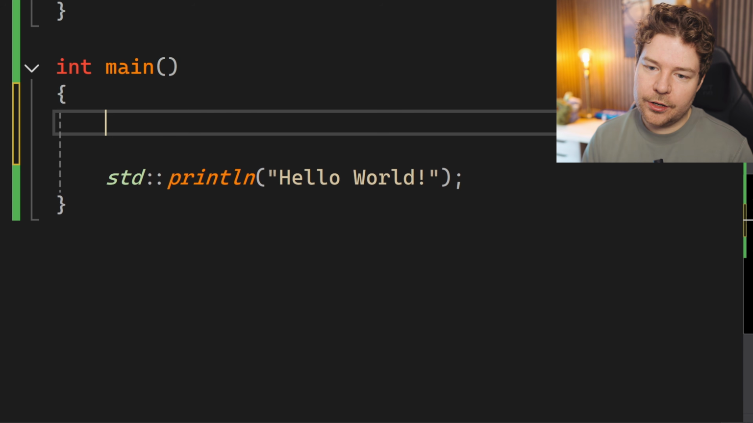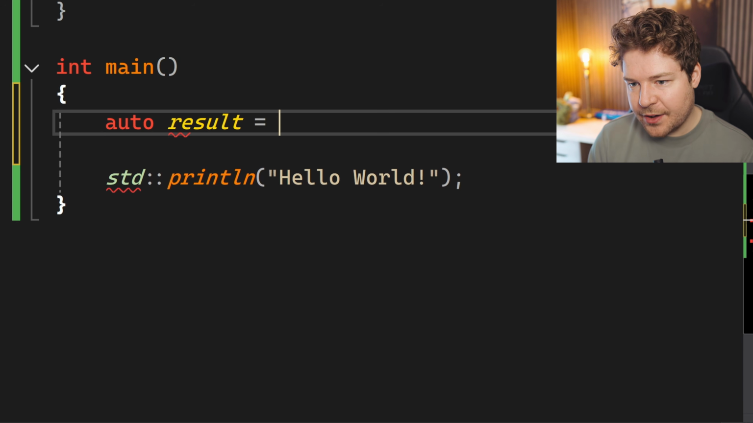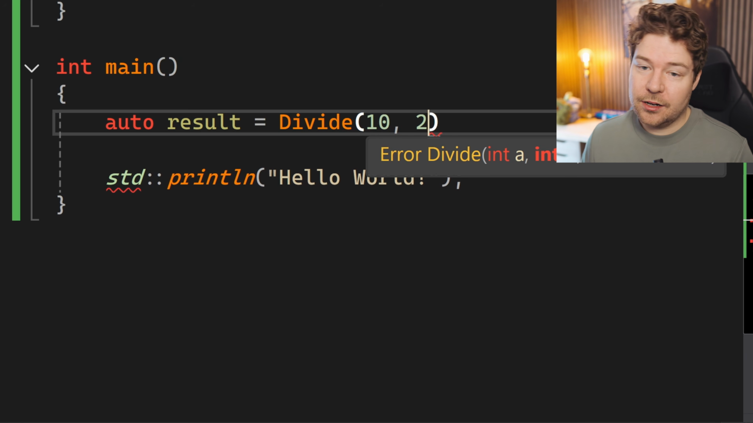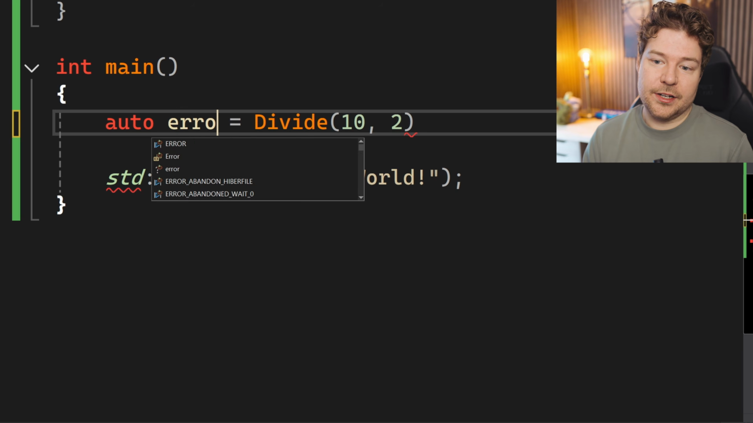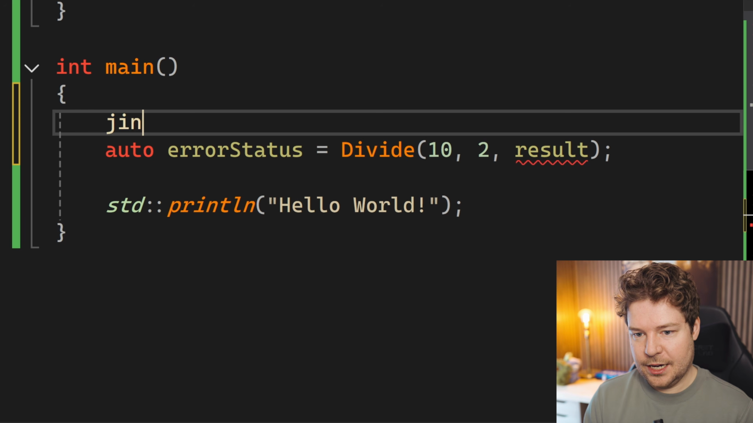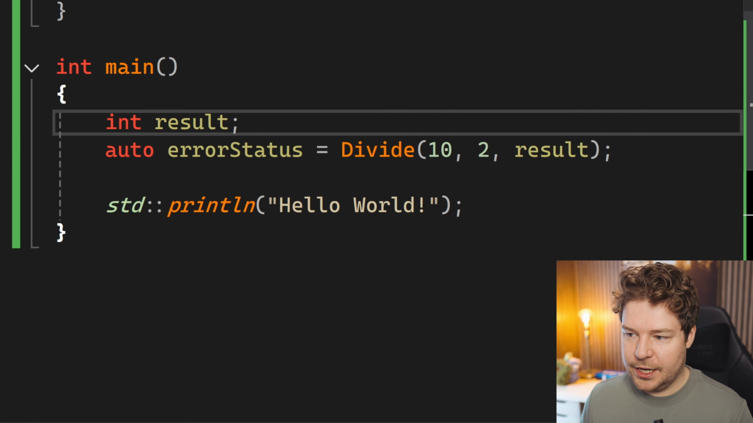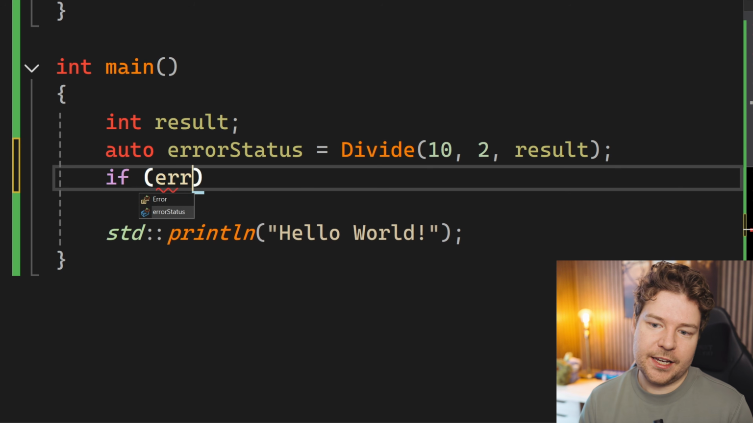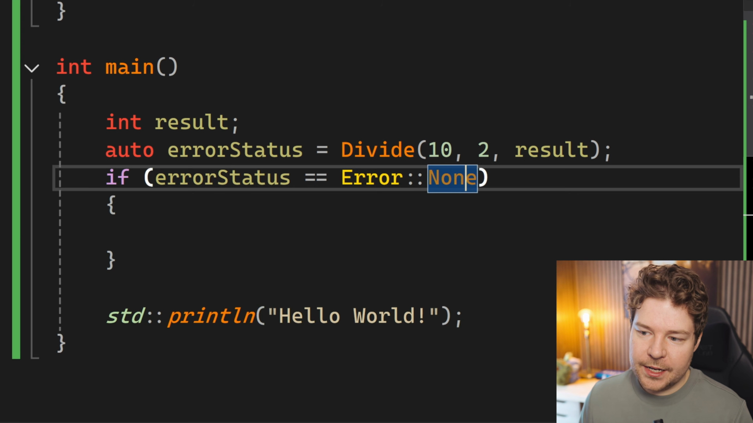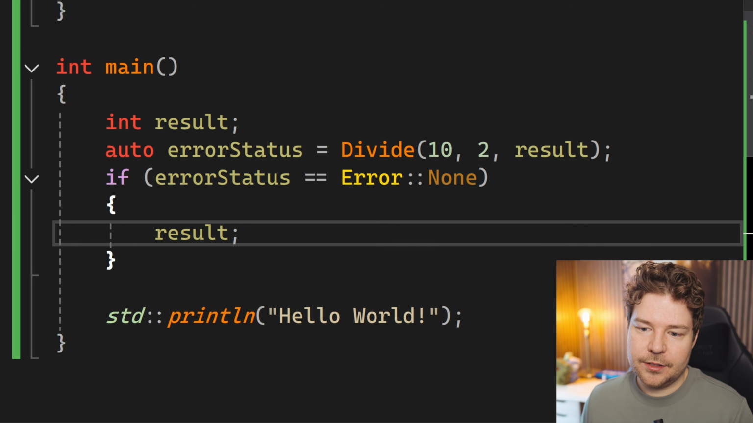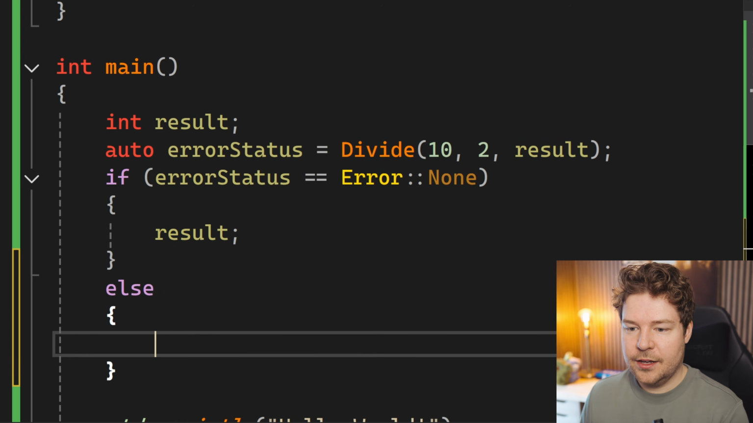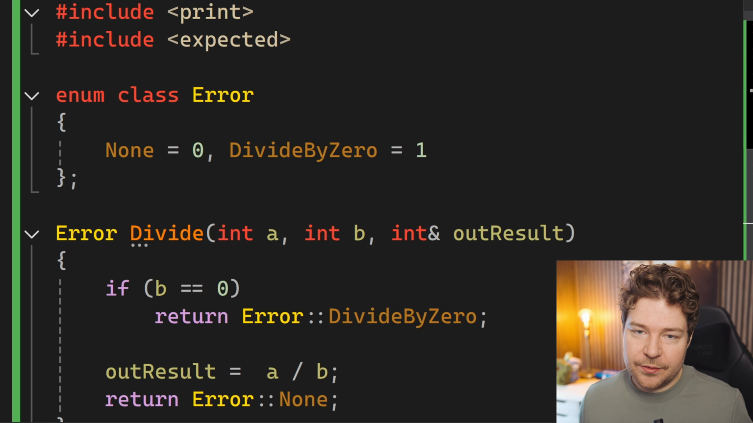Then from the calling code, this becomes a little bit annoying. So we have our result from the division of, let's just say, 10 by 2. You can see, hang on a minute, that's not the result, that's the error status. The result is actually something that we have to store up here, which I already don't like. And then we have to check if error status equals none, hopefully. And then if it is none, then we can use our result for whatever we want, such as printing it. Otherwise, we have to deal with it there. So, I mean, I'm not a fan of this.